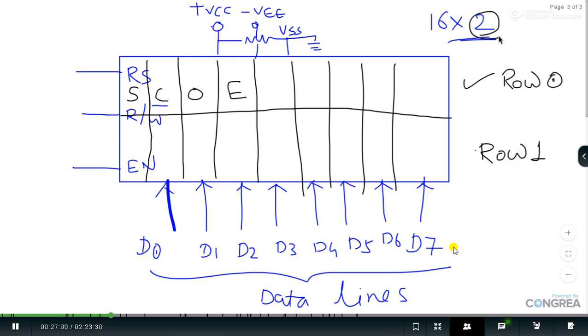So there are 2 rows and 16 columns. Columns start with C0 and end with C15. So we can have the addresses in this fashion. The first column has a memory address of 80H, while the last has 8FH. Similarly, the second row's first position has the address C0H and the end address is CFH, but the diagram is overlapped.